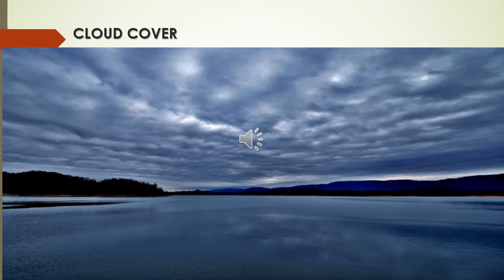On the other hand, under cloudy sky the temperature is low. Cloud reflects a large amount of radiation from the sun, so this prevents the entry of heat to the earth's surface. So in areas generally with cloudless sky, like deserts, temperature is high. Under cloudy sky the temperature is low.